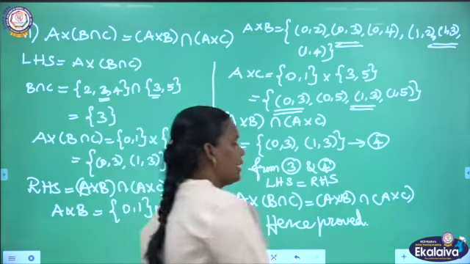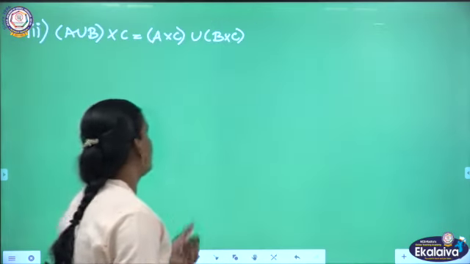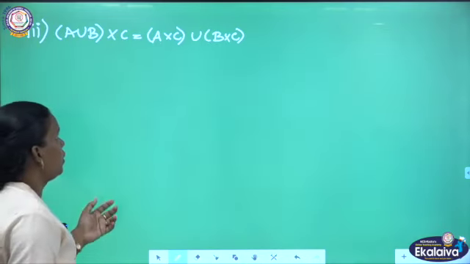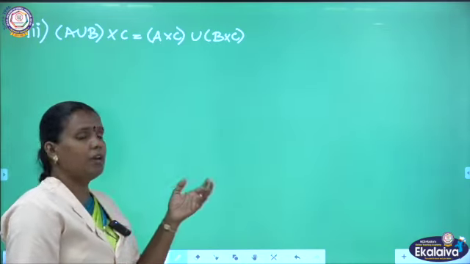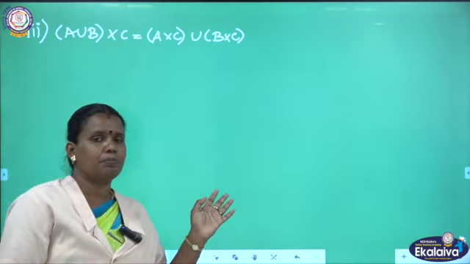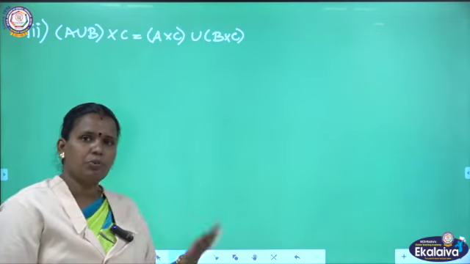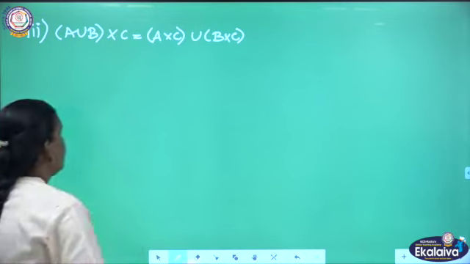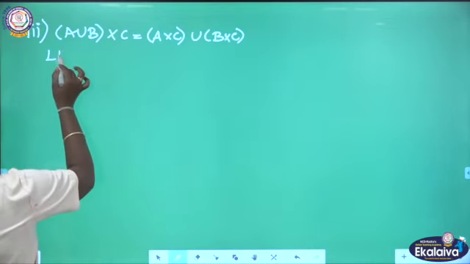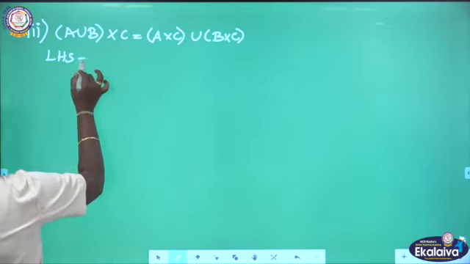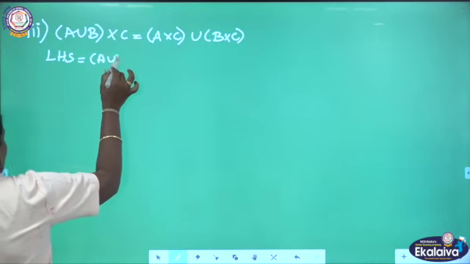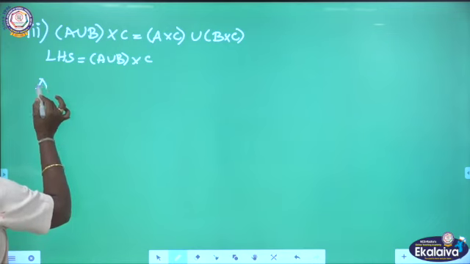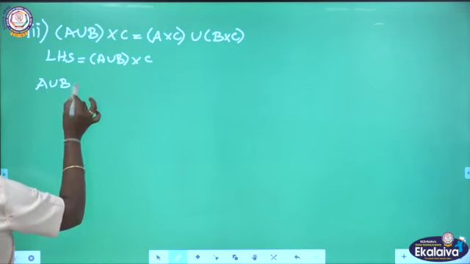Okay. Next they gave the third subdivision: A union B cross C equals A cross C union B cross C. For this third subdivision also we use the same sets A, B, C. Here I will write the LHS: A union B cross C. First we write A union B in brackets.